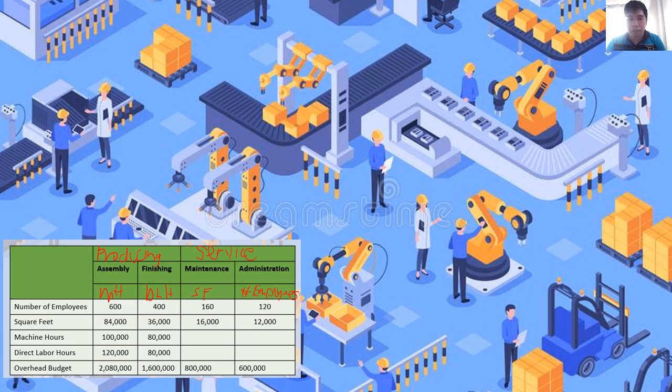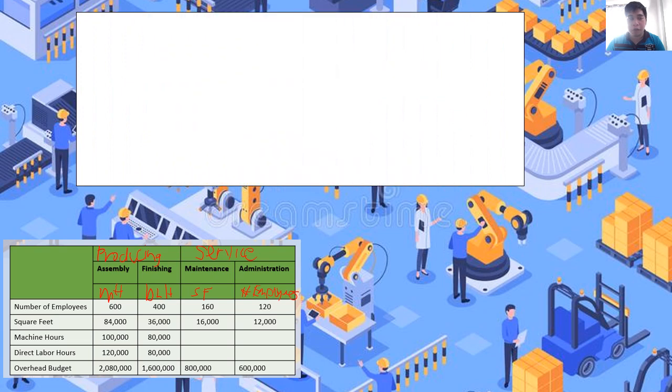For easy reference, mas magandang ilagay natin si service department sa left side, si producing department naman sa right side, kasi para mas madali yung ating distribution. Because as I mentioned earlier, at the end of this distribution, dapat po wala nang matitira doon sa ating service department. So ito po yung ginawa kong table dyan.